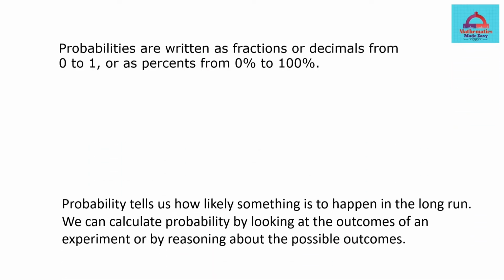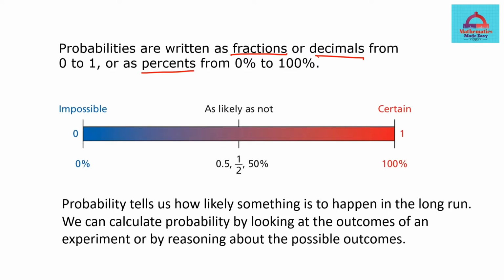Now I want you to recall how we express probability. Probability can be expressed as a fraction, it can be converted into a decimal, or it can be in percentage form. If you go back to our previous videos, you would see that when we are calculating the probability for an experiment, or the theoretical probability, or the chances, we represent our final answer in any of these 3 ways: fraction, decimal or percentage.